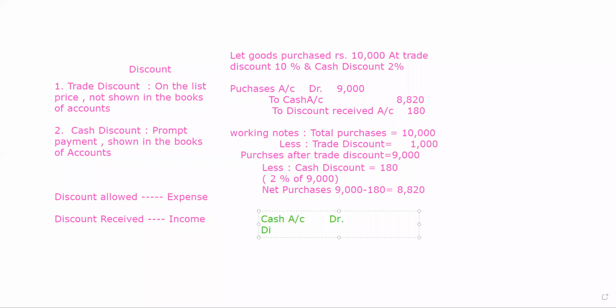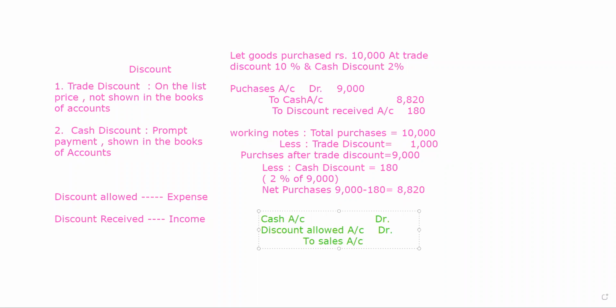Now, in case of sale, discount is allowed to the customer, so that becomes the expense for the business. So discount allowed account debit to sales account.